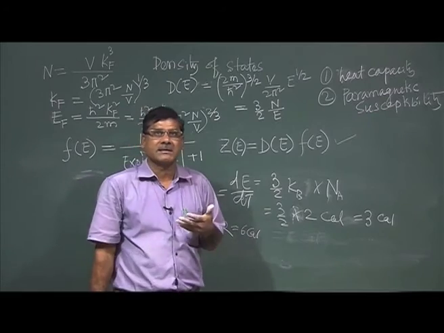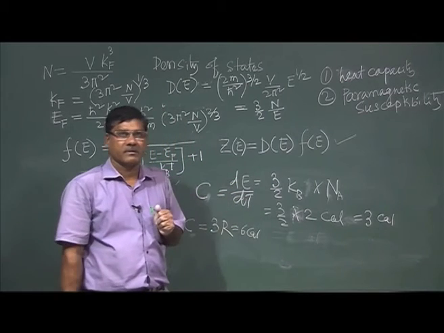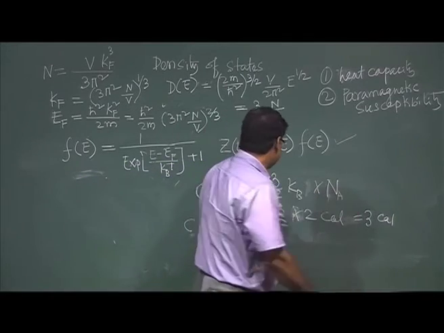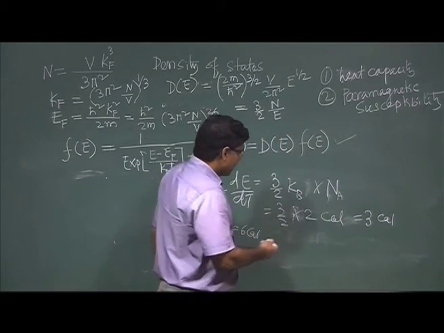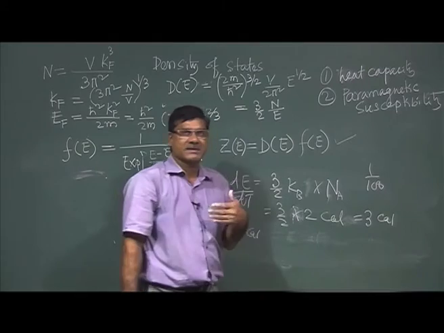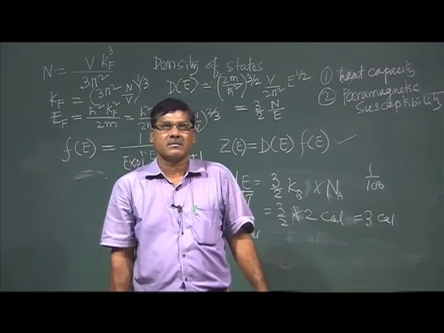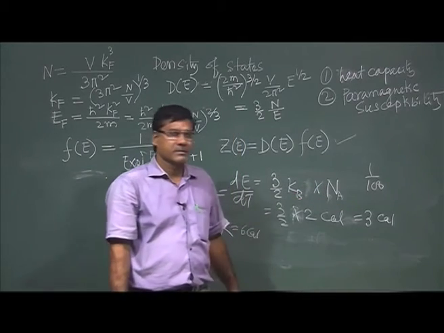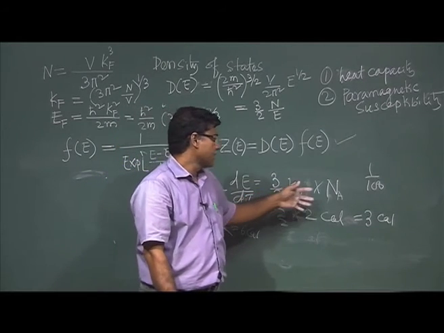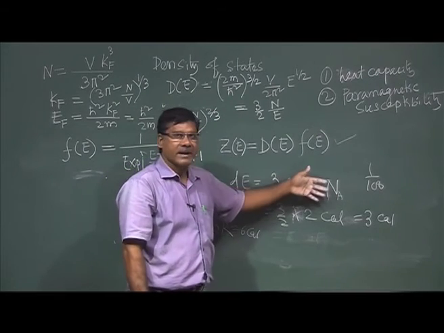But experimentally it is seen that the contribution of free electrons to the specific heat is very small. It is 1/100th of this value that is generally seen experimentally. Also, classically this is independent of temperature, but experimentally it is seen that it is not independent of temperature, it depends on temperature, okay. So, classically we cannot explain that.